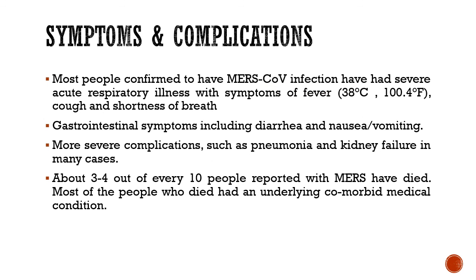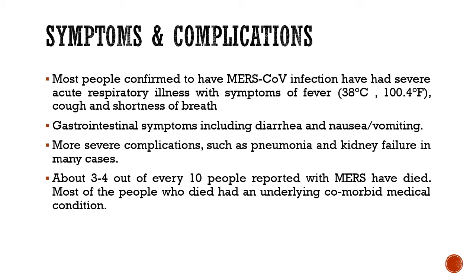Now coming to the symptoms and complications. Most people confirmed to have MERS-CoV infection have had severe acute respiratory illness with symptoms of fever, cough, and shortness of breath. The triad of symptoms, that is fever, cough, and shortness of breath. Gastrointestinal symptoms including diarrhea and nausea are also seen. Severe complications such as pneumonia and kidney failure are seen in many cases. About 3 to 4 out of 10 reported with MERS have died. So again, the case fatality rate is very high.